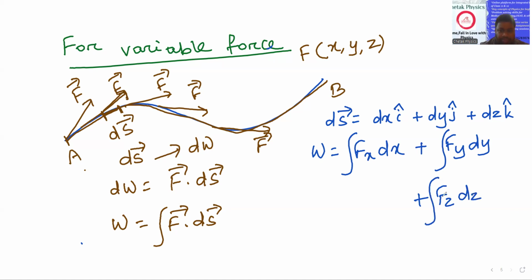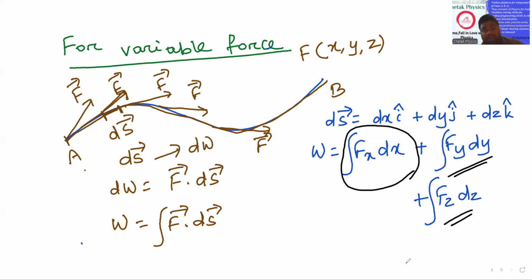Are you getting me? We calculate the x part, y part and z part individually. This is the work done for a variable force. Obviously, force will be represented in terms of i, j, k: Fx i cap plus Fy j cap plus Fz k cap. And by taking this formula and integrating, the force as a function of x, y, z will be given.